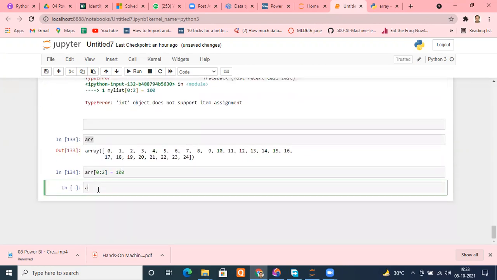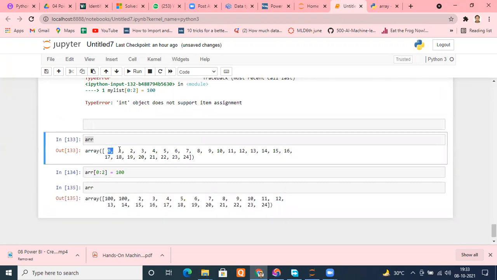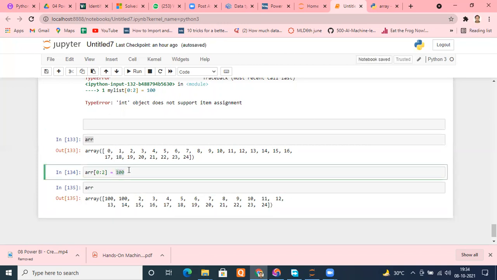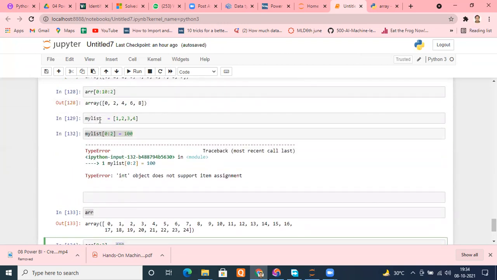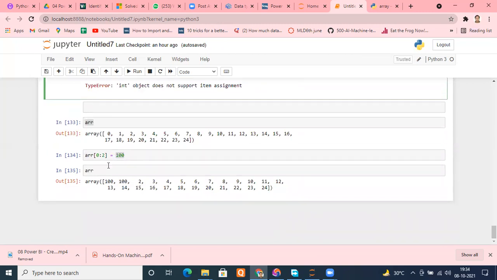If I check ARR, can you see what has happened? The numbers 0 and 1 have been replaced by 100. This is the biggest difference between your NumPy array and your list. This broadcasting is not possible inside your list. We tried to run it, we got an error, but the same thing works inside your NumPy array, easily.